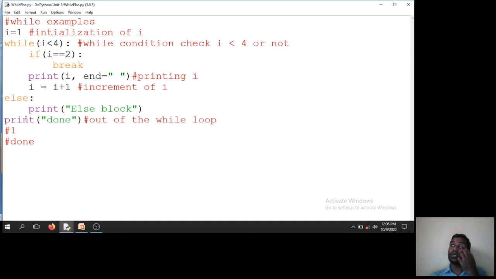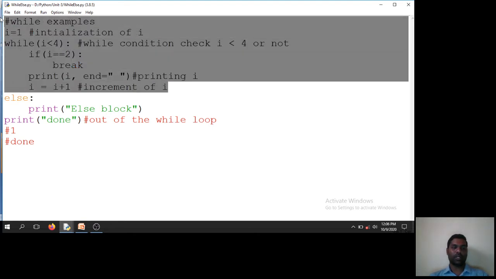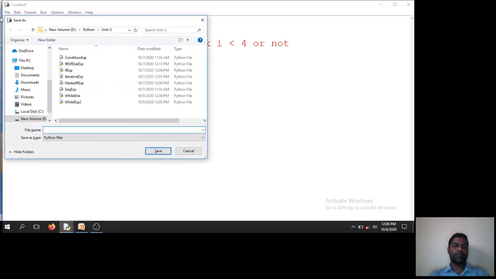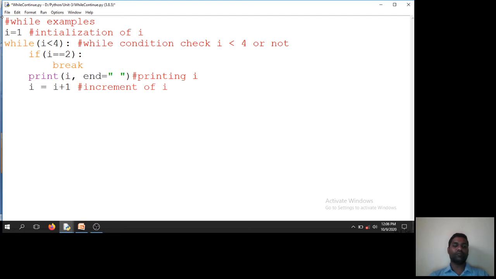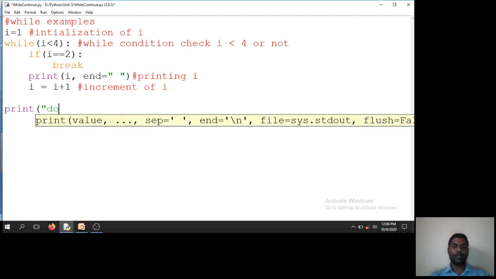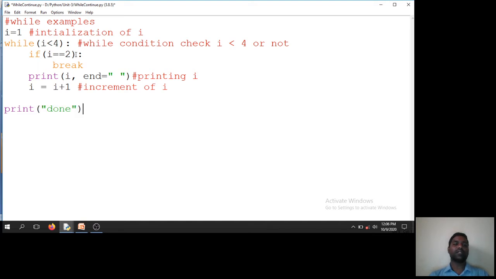Now I will write the code of a continue statement. Control, so this is our block. Control P, control N, control S. Save it as while continue. So while continue, and enter, and here I say continue. If i is equal to 2, then continue, the loop will continue and it will print i.